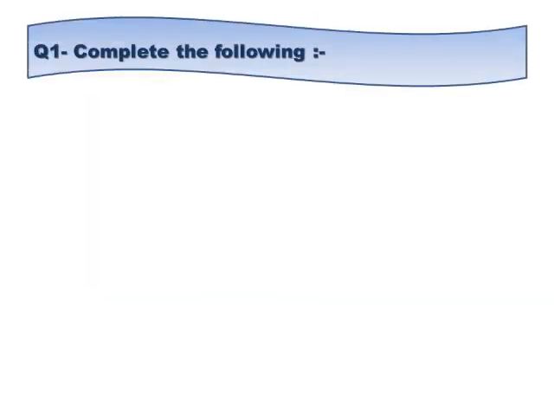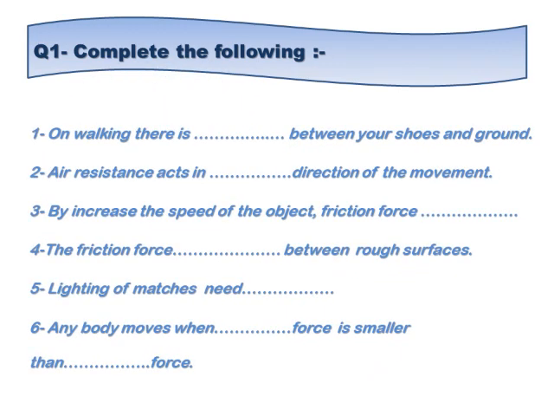Let's start the questions. Complete the following. Number one, on walking, there is a friction force between your shoes and the ground. We said friction force. Number two, air resistance acts in what direction of the movement?